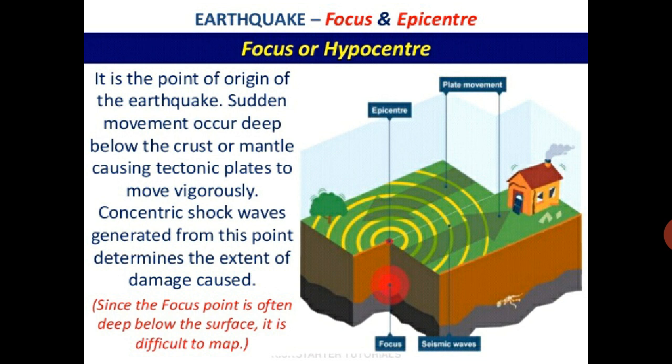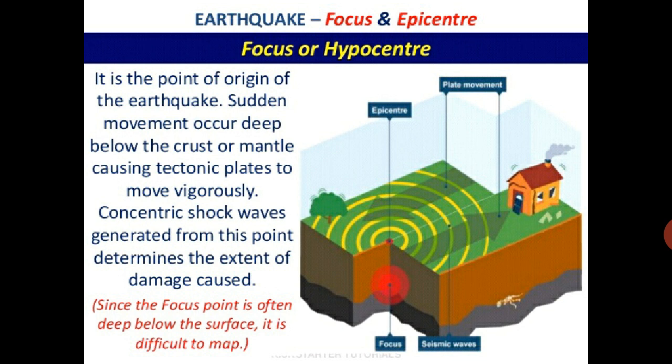Sudden movement occurs deep below the crust or mantle, causing tectonic plates to move vigorously, मीन्स ज़्यादा फास्ट जोर से टकरा के प्लेट्स मूवमेंट करती हैं. Concentric shock waves generated from this point determine the extent of damage caused. The focus point is often deep below the surface. It is difficult to map. The focus point from where the earthquake started is deep below in the earth.